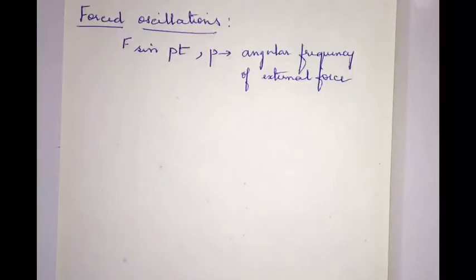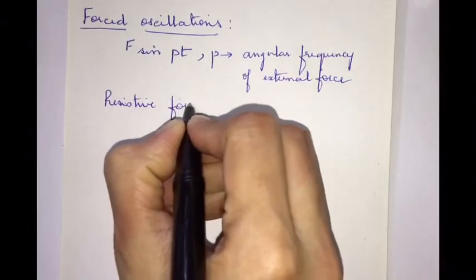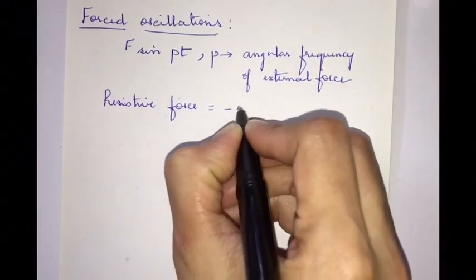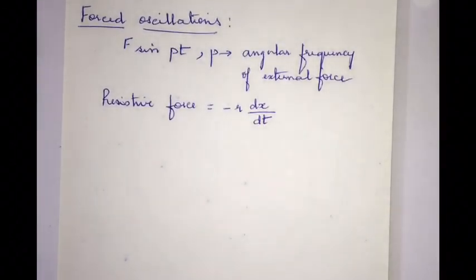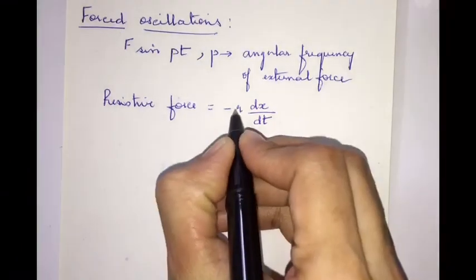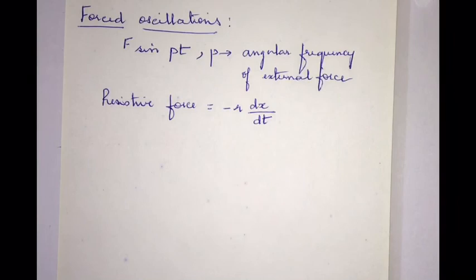Now, if x is the displacement of the body at any instant of time t, then the damping force, or the force due to the resistive medium, can be written as minus r dx by dt. We know that the resistive force is proportional to the velocity. More is the velocity, more is the resistive force, and r is the damping constant.